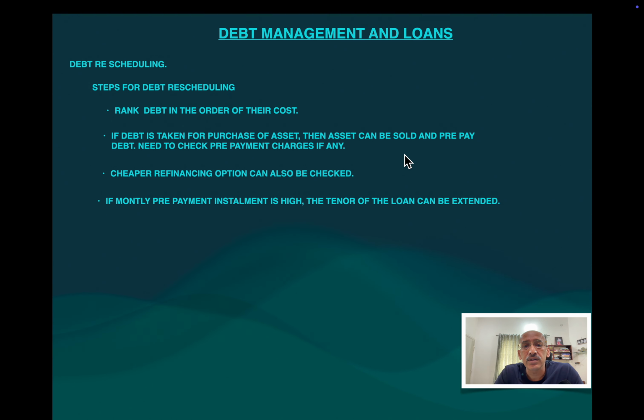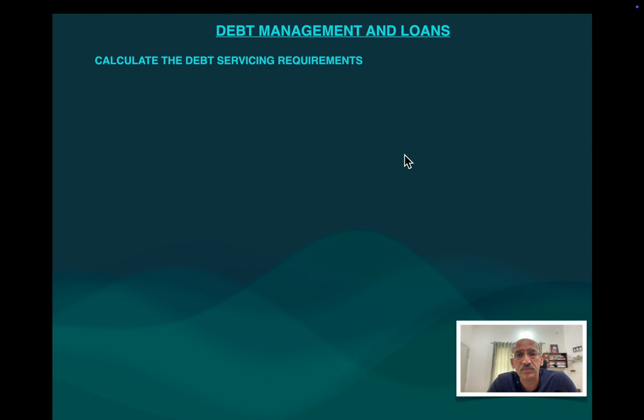So in case, let us say that you have taken an appreciating asset, but you feel the pressure of the monthly EMI. What you can do is increase the tenure of the loan, and thus you can decrease the monthly EMI amount.